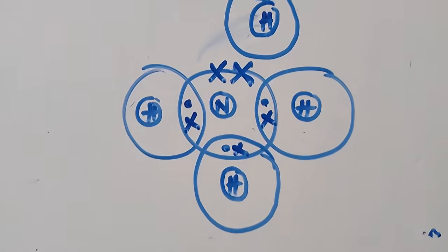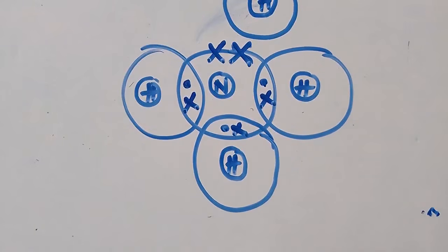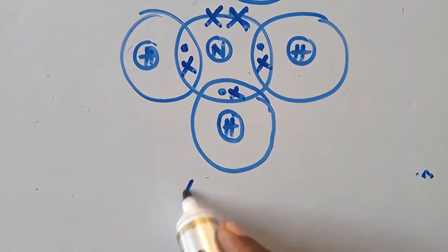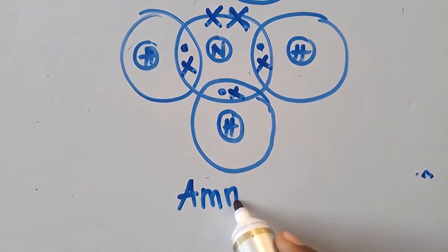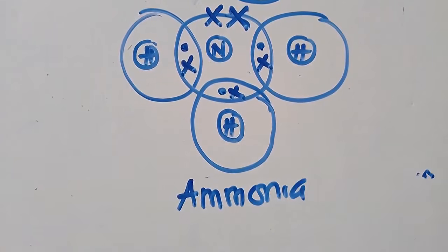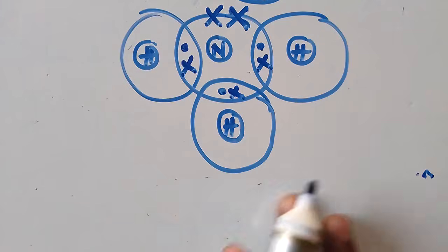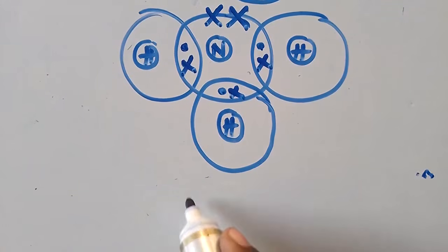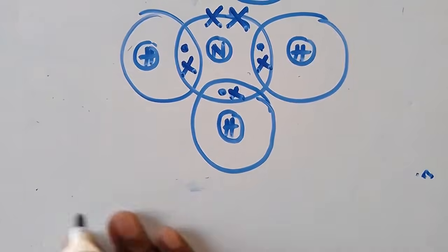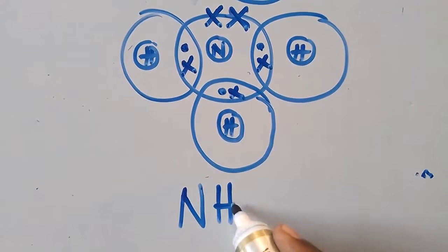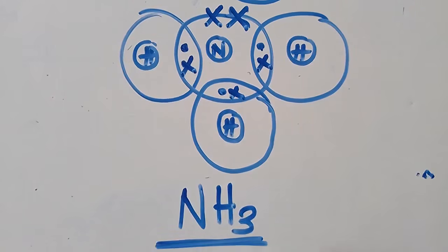So this is a structure for what? Ammonia. So get this. This is the structure for ammonia. Make sure you get this and you understand this. This is ammonia. Have you seen ammonia is like this? NH3. This is ammonia. So make sure you understand this. At your own time, you can go through some questions. You try to go through some questions and practice them.